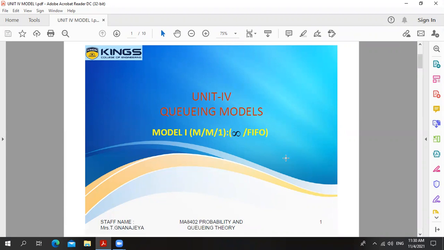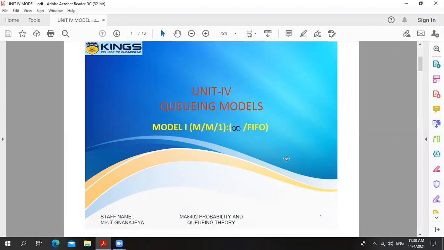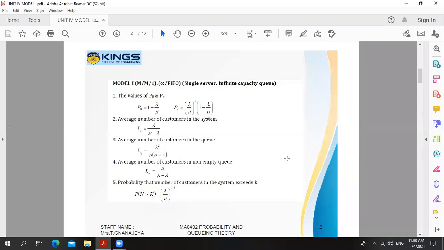Unit 4, Queuing Models. First topic, Model 1. The general form of Model 1 is M/M/1 : infinity/FIFO. It means single server, infinite capacity.